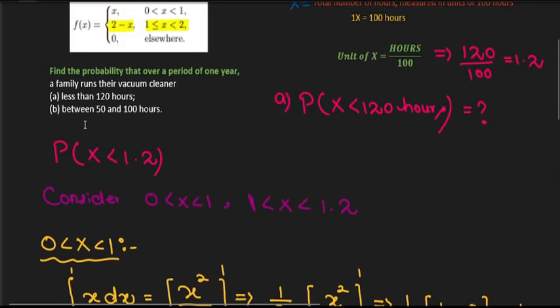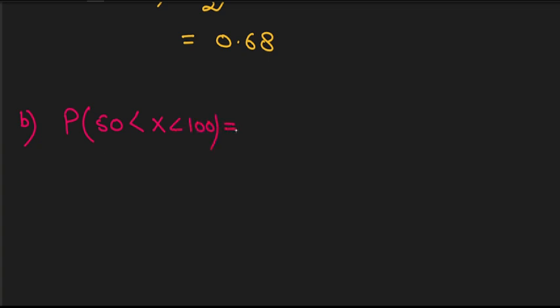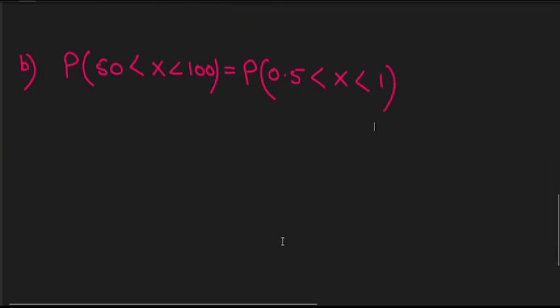In the second part, we are going to find the probability between 50 and 100 hours. So we are going to find 50 less than x, and x less than 100. In the same way, we will divide by 100 now, because we will convert our units. So dividing by 100, 50 over 100 gives you 0.5 less than x, and x less than 100 over 100, which is basically 1. And we know very well how to integrate this function. We have already done this.